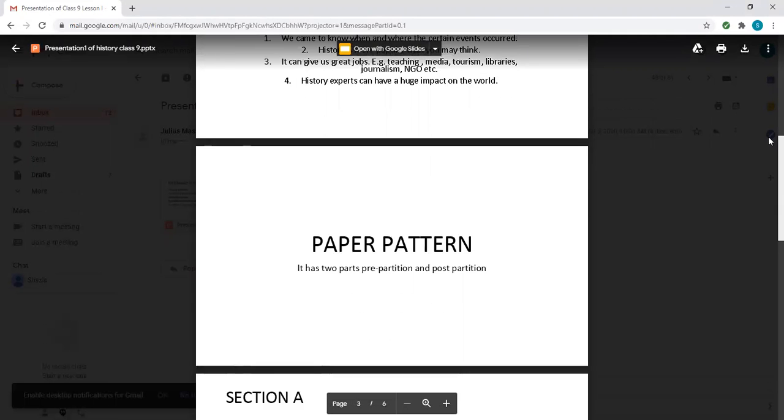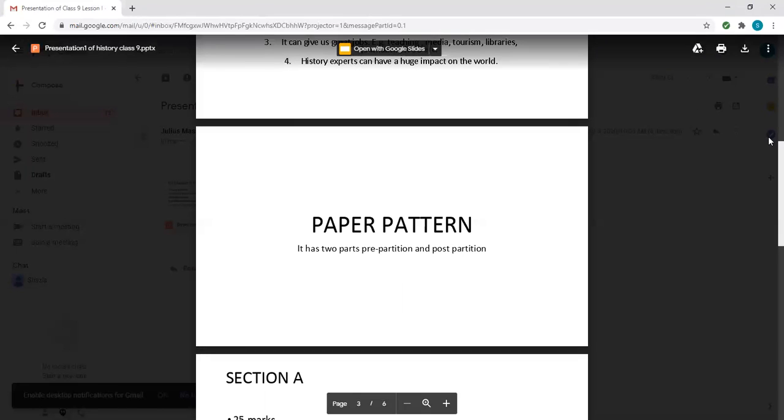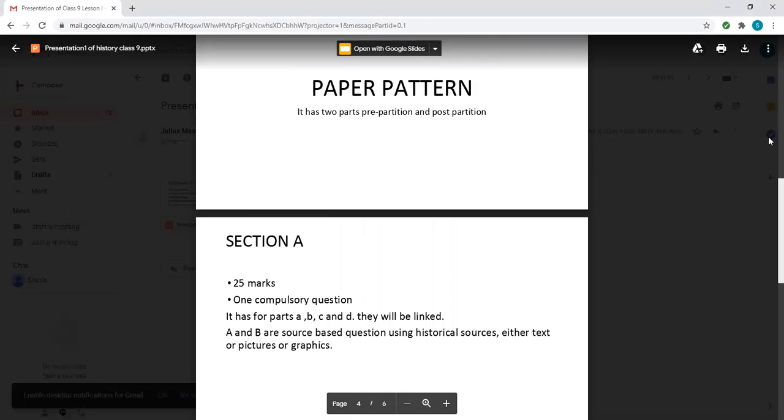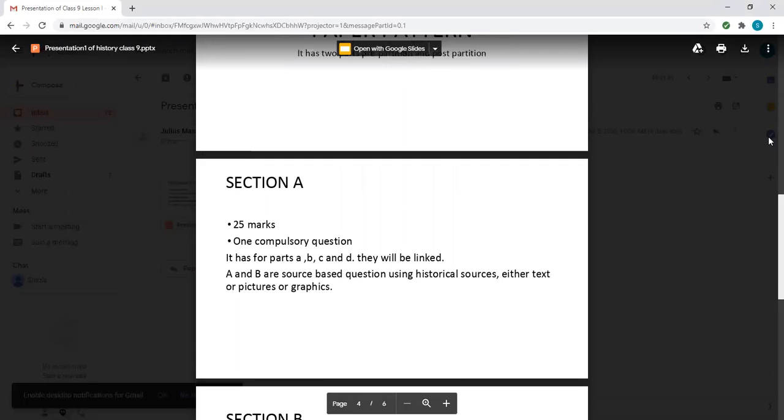Now let's come to the paper pattern. Actually, history has 2 parts. One is pre-partition and post-partition. Pre-partition means before the partition of India and Pakistan, and post-partition means after the partition, what happened, how it happened, all the things that were faced by both the countries, especially Pakistan. We'll be studying about Pakistan especially.